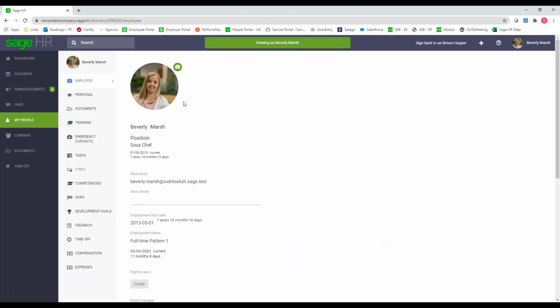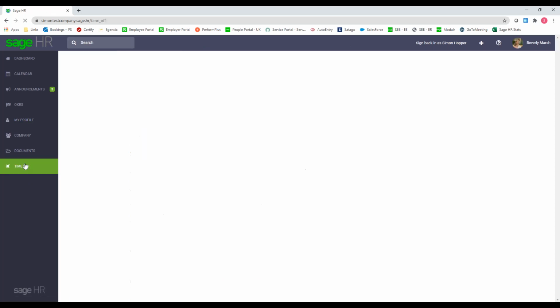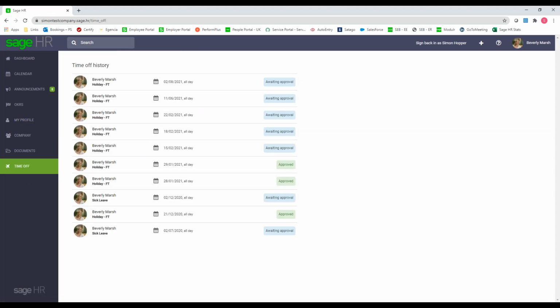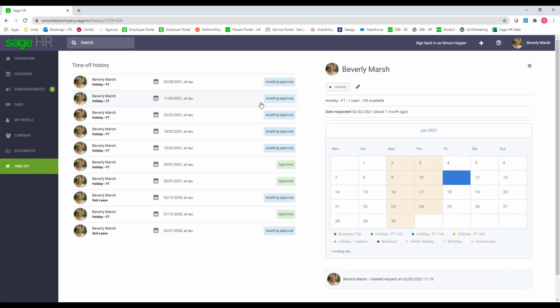So when Beverly's logged in, first thing she could do on the left-hand side, she can go into the time off section. She can look at her history. So she can see what's awaiting approval, what's been approved, declined, etc. If Beverly does want to make a change to one of these, she can simply click onto it to the right. Maybe she wants to cancel it, or maybe she wants to edit that and move it to a different day. Obviously doing that will send another request to be approved or declined.